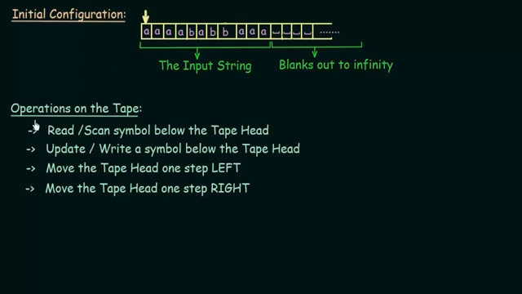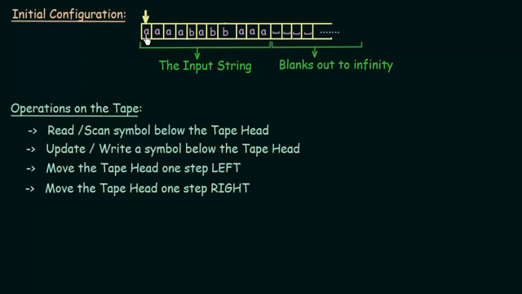Now let us see what operations we can have on the tape. The first one is to read or scan the symbol below the tape head. As I told you, the tape head represents the position at which our current control is present. So you can either read or write only that symbol which is present exactly below the tape head.